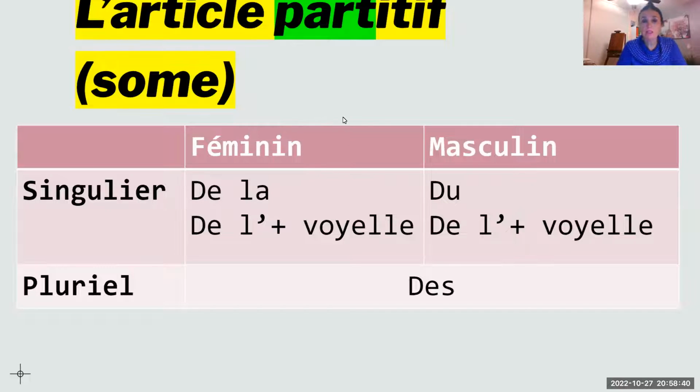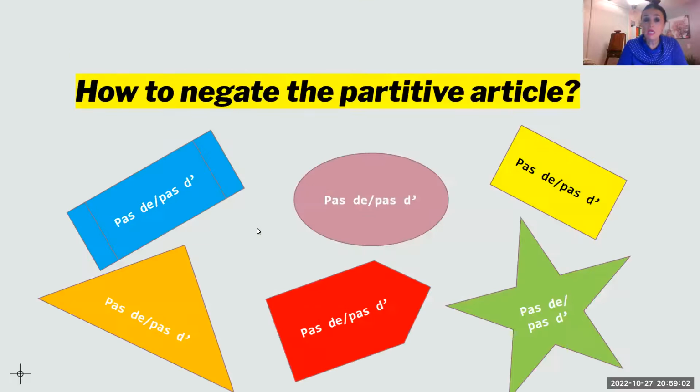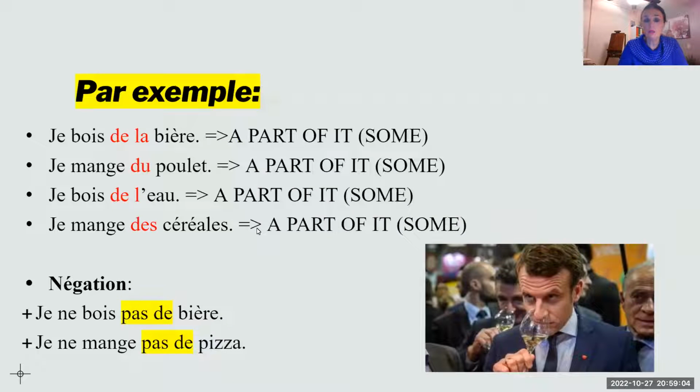Partitif, l'article partitif. When you see the word partitif, you see the word part. So a part of. This is what in English you say some. So l'article partitif, you have de la if the word is feminine singular, du if it's masculine singular, and if it's plural, you're going to use de. If it's singular and starts with a vowel, make sure to use de l'apostrophe. And you use the article partitif when you're talking about some, a part of.